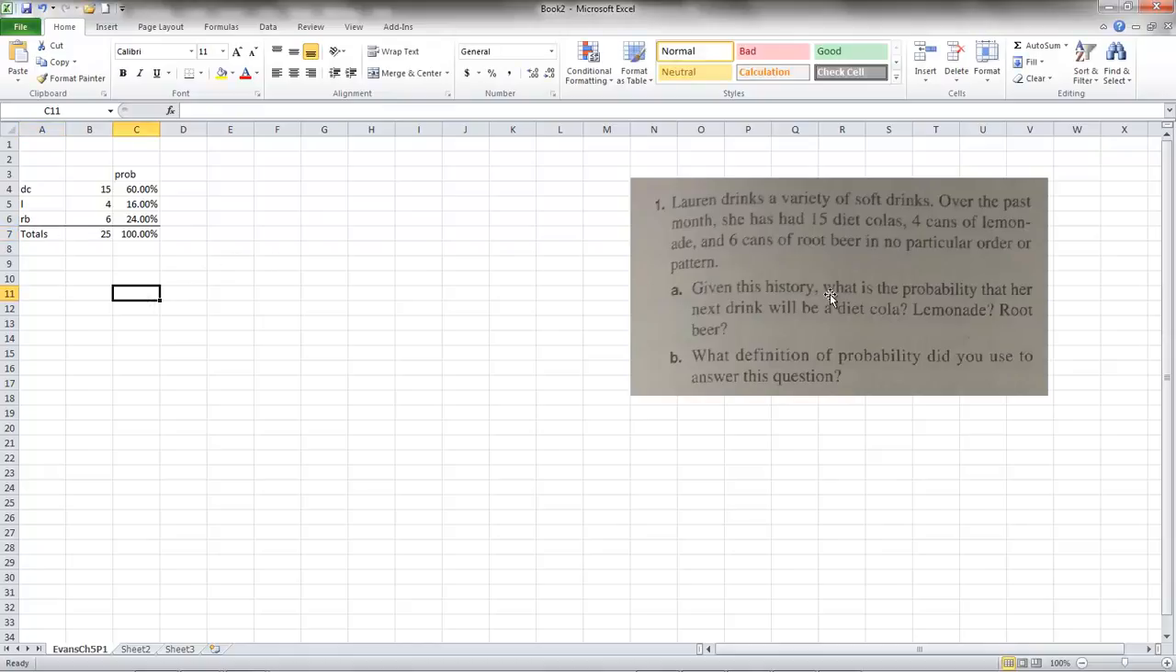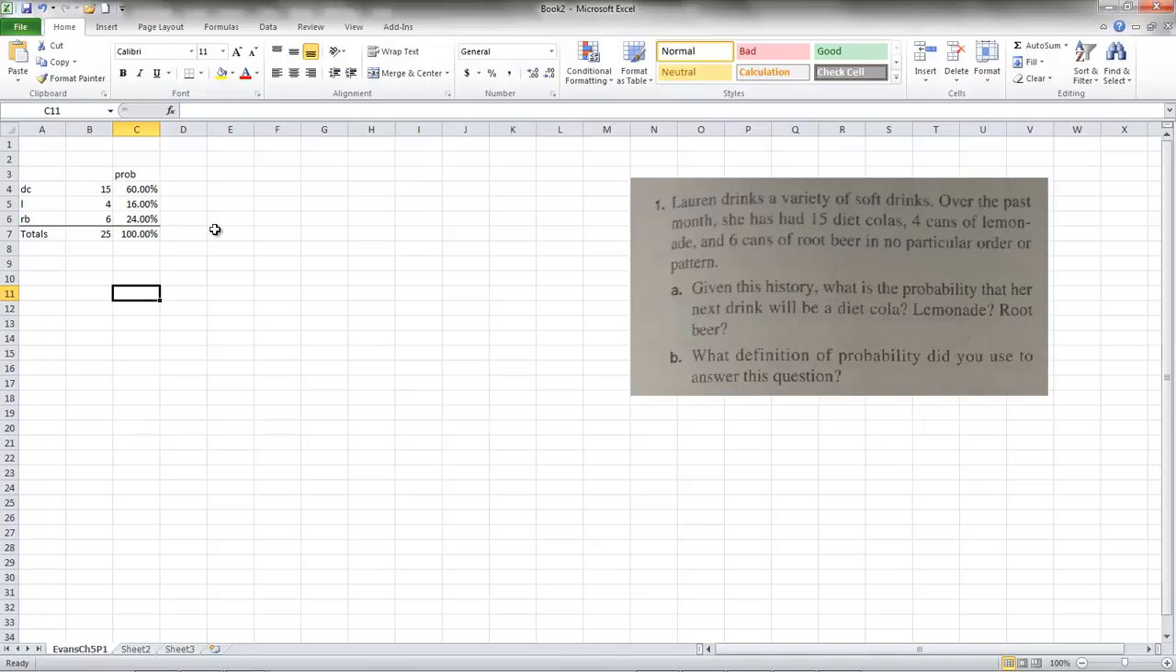So given this history, what is the probability that her next drink will be a Diet Cola? Well, that's how we get these. There's a 60% chance she's going to pick a Diet Cola. Again, this is assuming that there's no relationship about when she did these. It's not as though she took 15 Diet Colas and got tired of them, then took 4 lemonades and got tired of those, and then said, I'm going to go on to root beer. We're treating this as totally random. That's a major point with these kinds of studies, and you have to keep thinking about that. Is there a specific pattern that's been set up here? That's a good way to think about more elaborate problems.